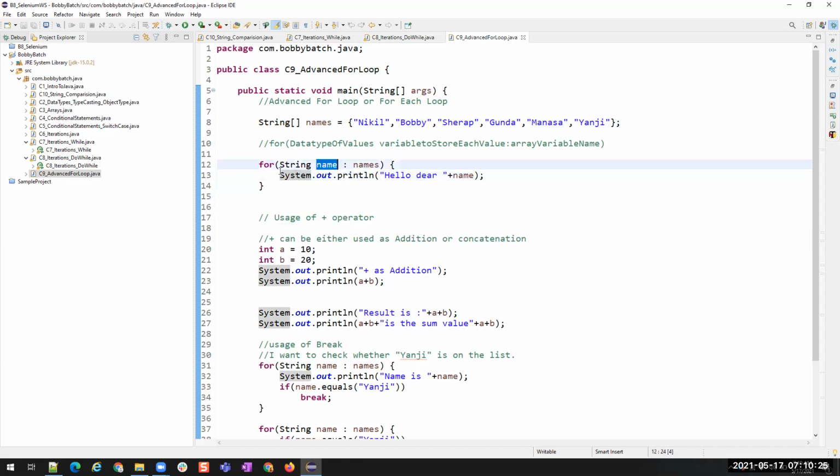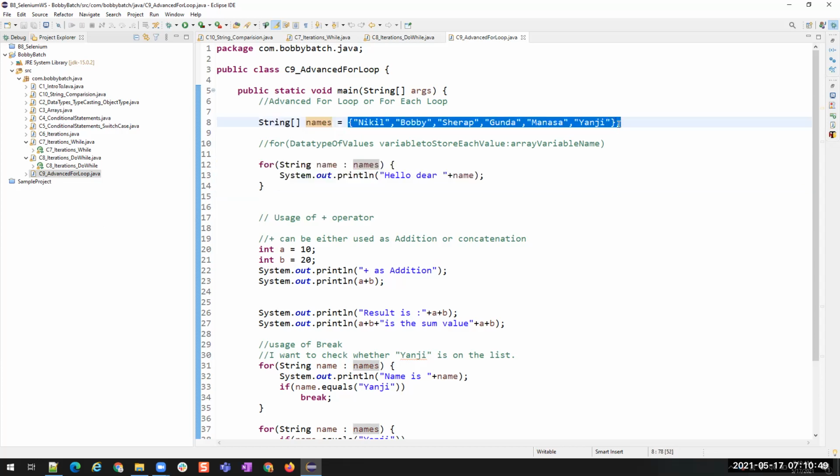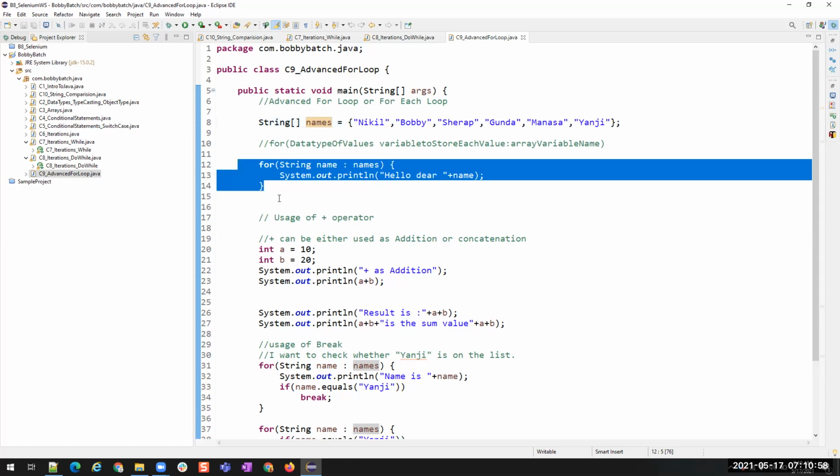Here you do not have to initialize, you do not have to check the condition, you do not have to increment or decrement. By default, this will iterate over all the elements in that group. I'm using the word group because you don't know how this is a collection for now, and we are going to learn collections a little later. So if you have a set of values and you want to do some action on each of the values, then we go for advanced for each item. Those were the things that we learned in our previous session, along with string comparison.